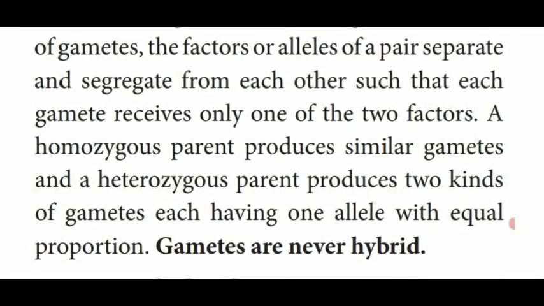During the formation of gametes, the pair of alleles present in the genes are separated. They segregate from each other, and each gamete receives only one of the two factors.